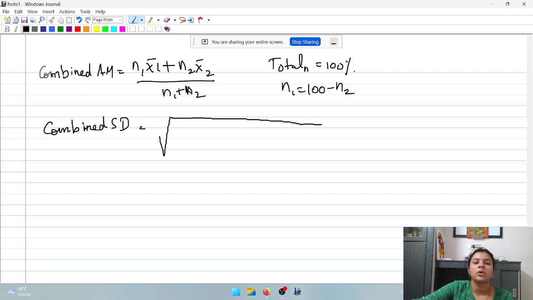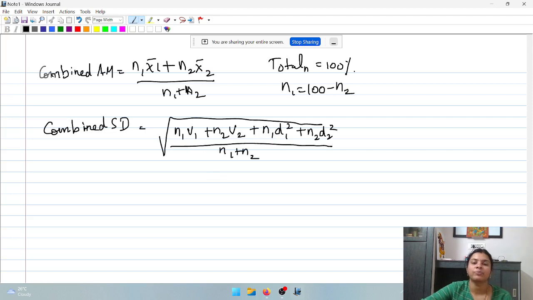Okay, which is root of n1 into variance 1 plus n2 into variance 2 plus n1 into d1 square plus n2 into d2 square divided by n1 plus n2, where d1 is nothing but the difference between the arithmetic mean 1 and combined arithmetic mean, and d2 is arithmetic mean 2 minus combined arithmetic mean.